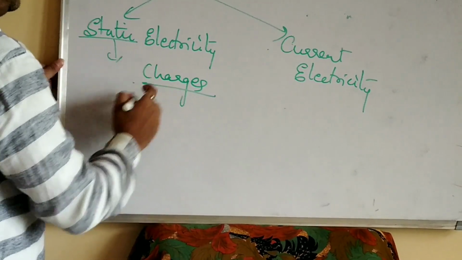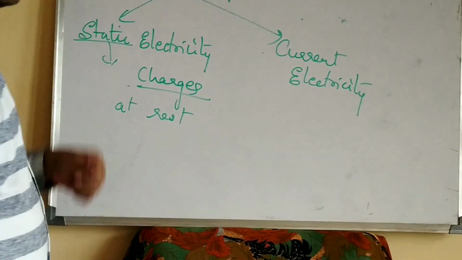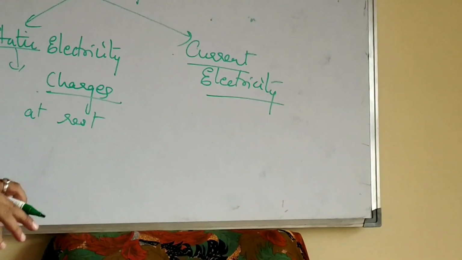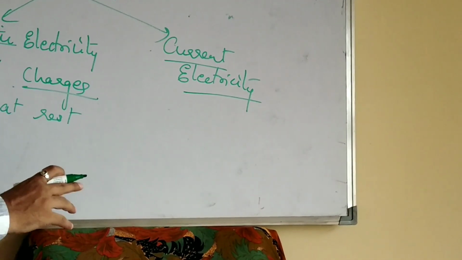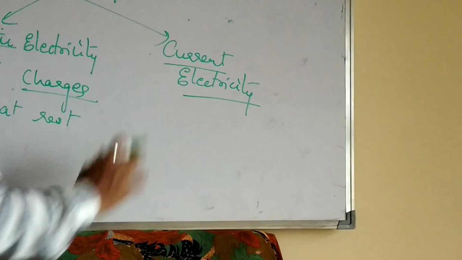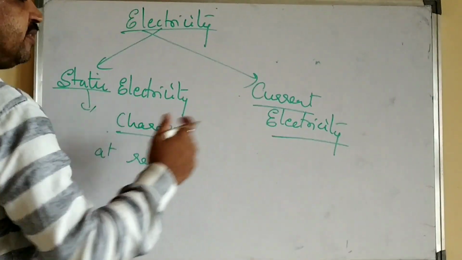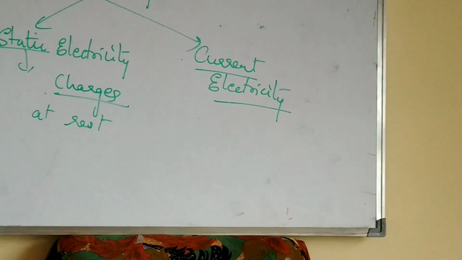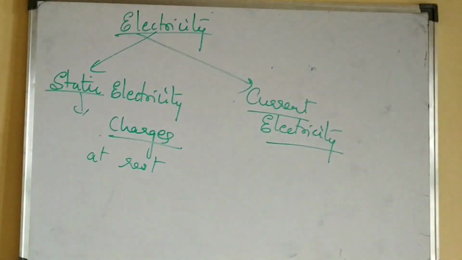Current electricity is the branch of electricity which deals with the motion of electrons, where the charges are in motion. So here static means charges at rest, and current electricity means the flow of charges through it. These are the classification of electricity.